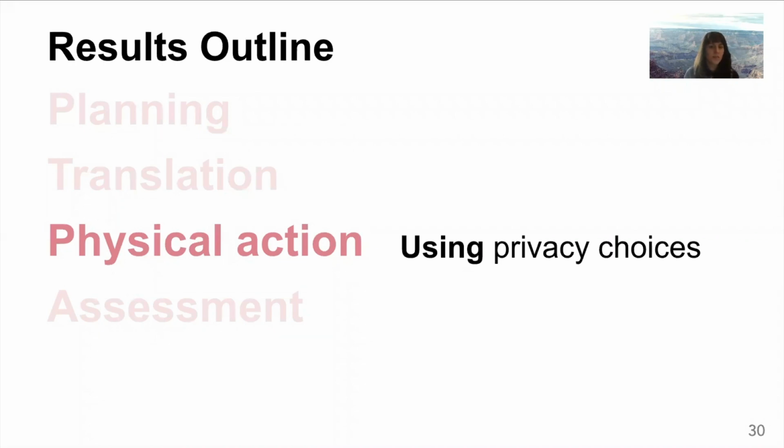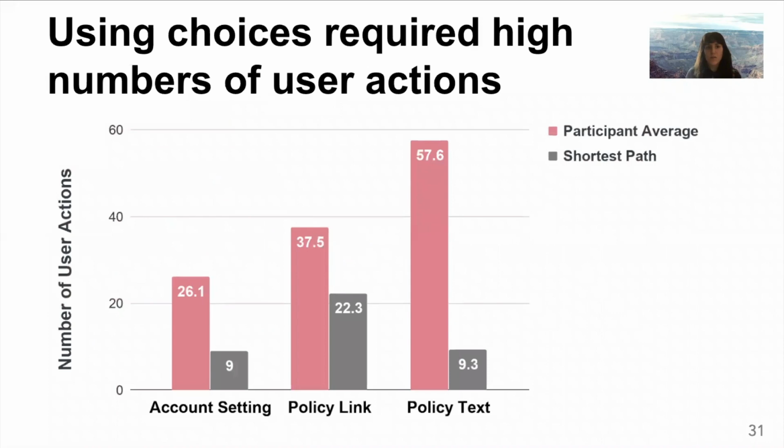Next, we can talk about physical action or using privacy choices. One major result is that using the privacy choices in this study required high numbers of user actions. That could include clicks, hovers, scrolls, filling out form fields, or other types of interaction. We see here, for example, that on average, a participant took about 38 actions to exercise a privacy choice using a policy link. This average includes the reality that most users do make some mistakes.